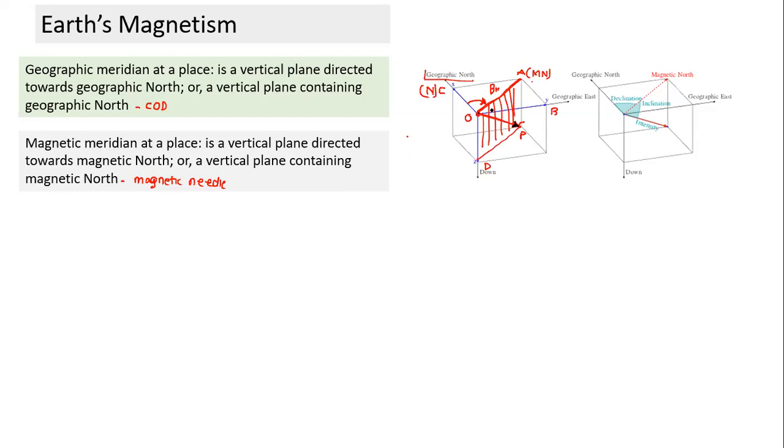Yes, Vignesh, any question? Magnetic north is not fixed, right, sir? The magnetic north is a point on Earth's surface. Okay, forget about magnetic north. Do you understand that the needle will come to rest in a particular orientation, in the direction of the field at that point? So it is possible to draw a vertical plane containing the orientation of the needle. Just understand that that plane will contain magnetic north.